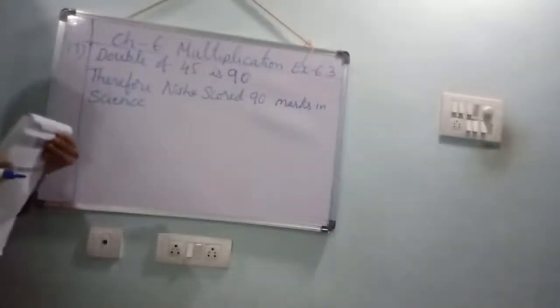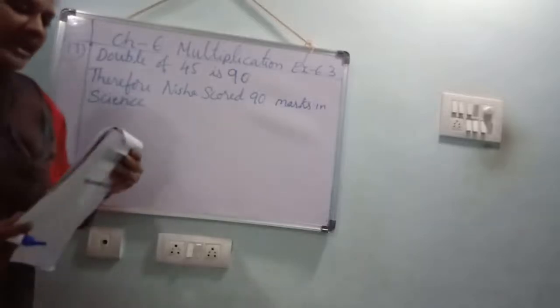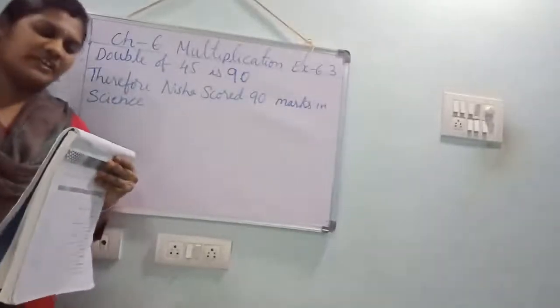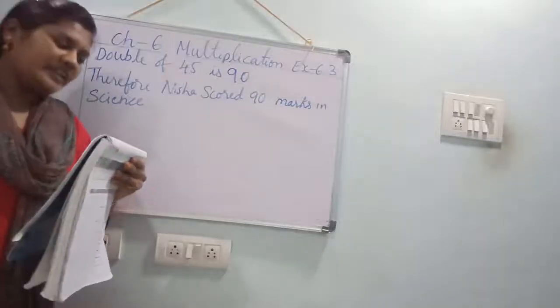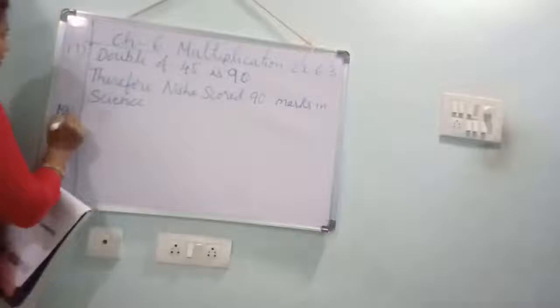Understood, children? See, 18th one. There are 26 pens in a pocket. Another pocket has double the number of pens. How many pens are there in the second pocket? See, 18th one. Solution.